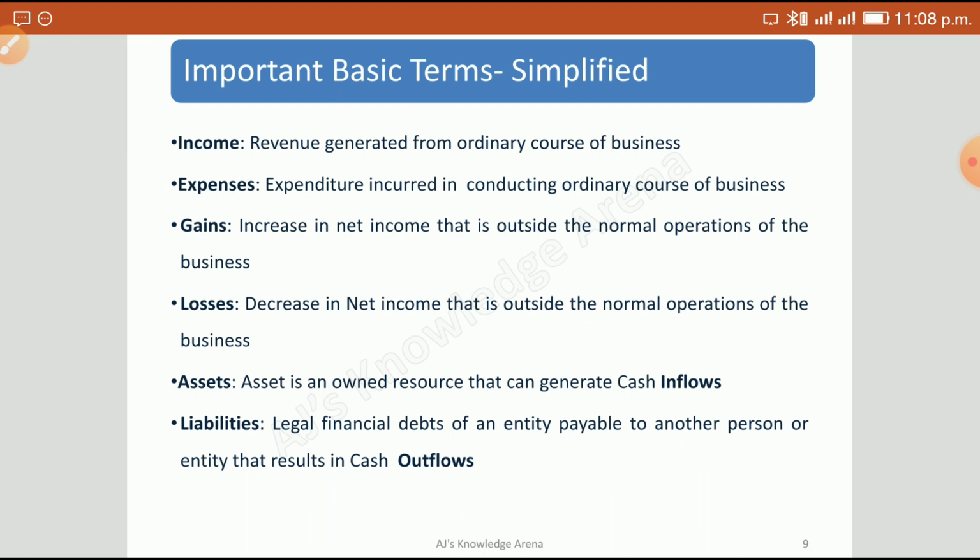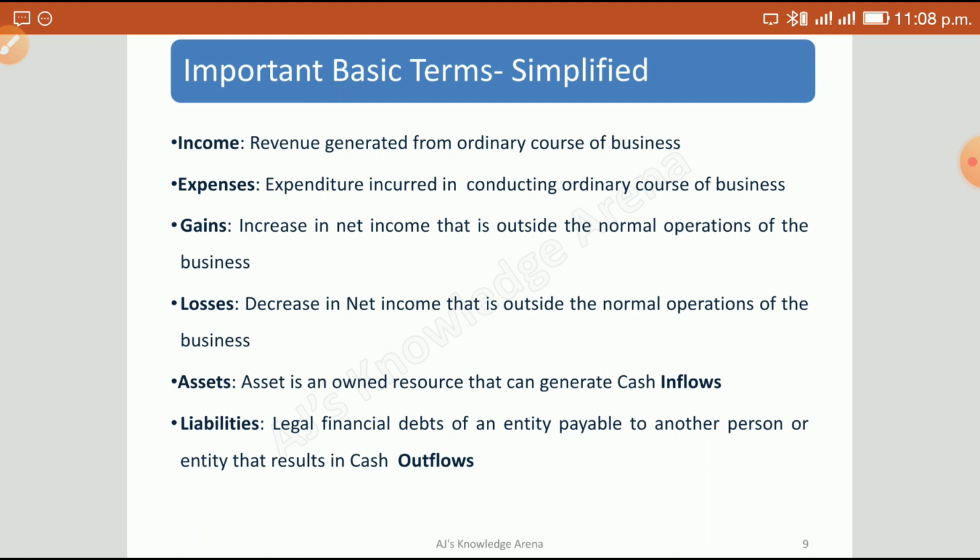Then next we come to liabilities. Liabilities are the financial debts of an entity which it has to pay to another person or shareholders, that result in cash outflows, right? Suppose we have taken a loan from a bank. What happens in that case? We have that loan, we have the money, but ultimately we have to return it to someone, in this case to the bank.